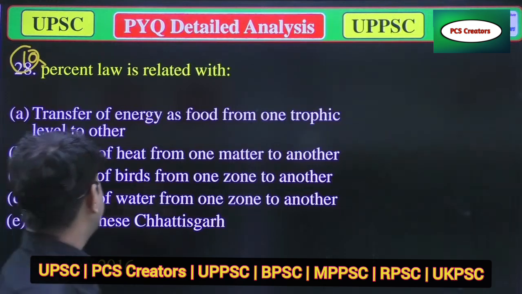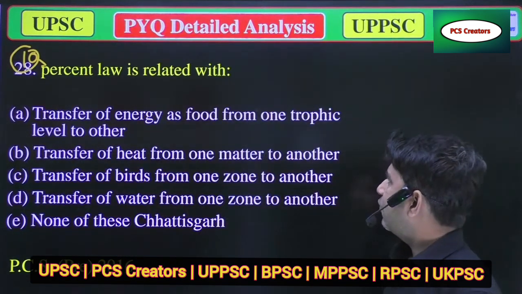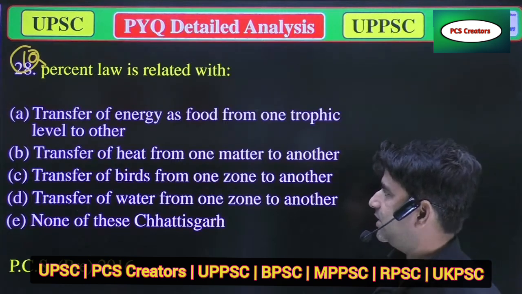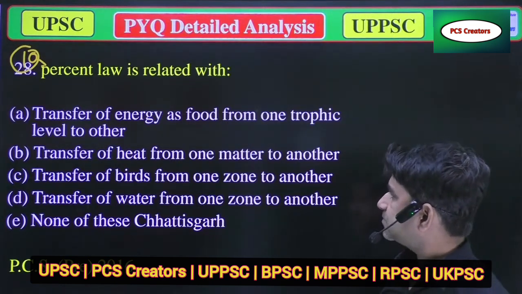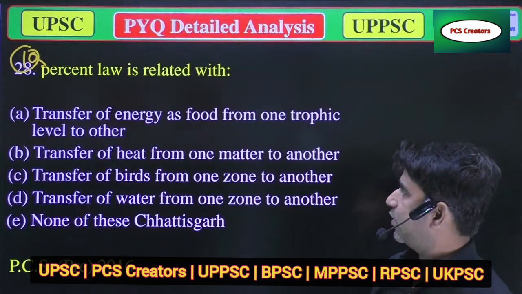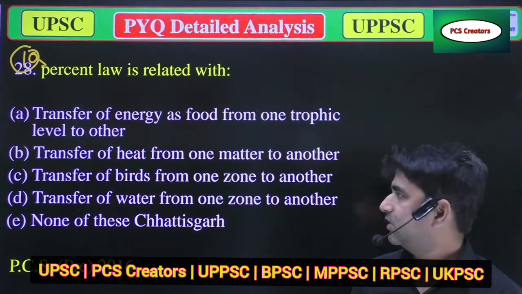Option B, transfer of heat from one matter to another. Option C, transfer of birds from one zone to another zone. Option D, transfer of water from one zone to another. And option E, none of the above.